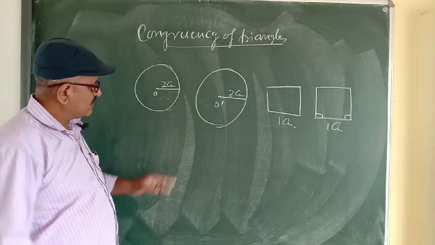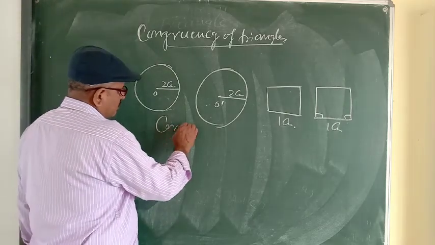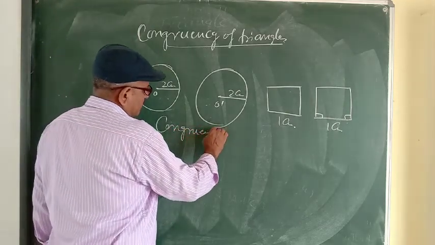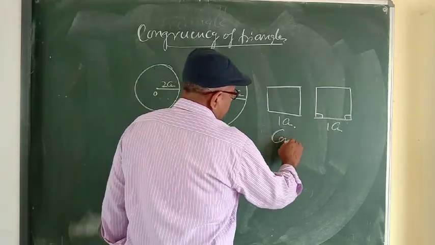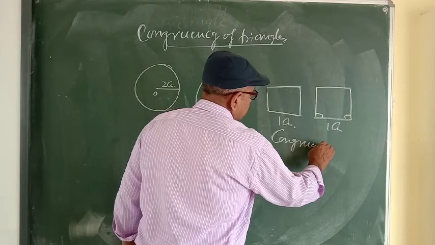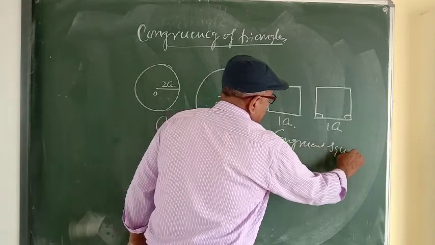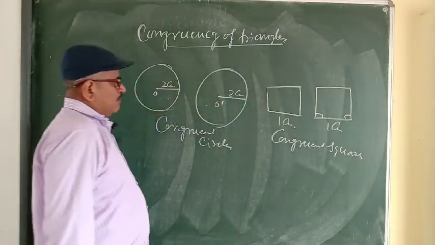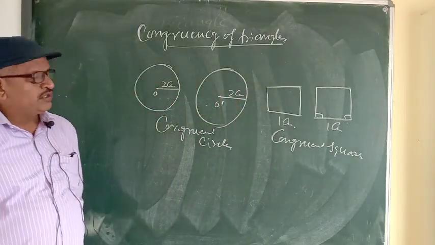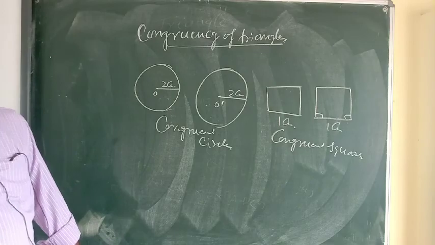So these are congruent circles, and these are congruent squares. But here we have to study congruent triangles.